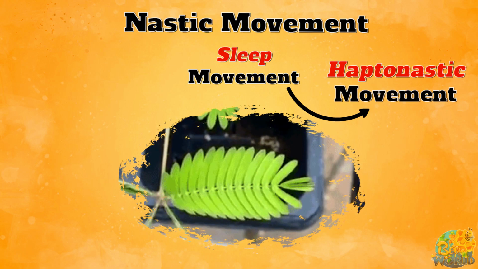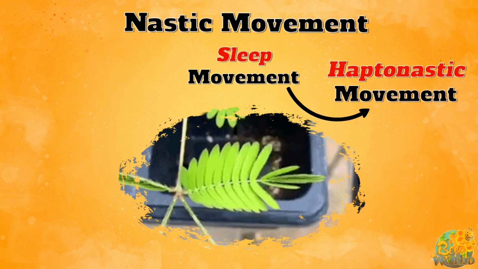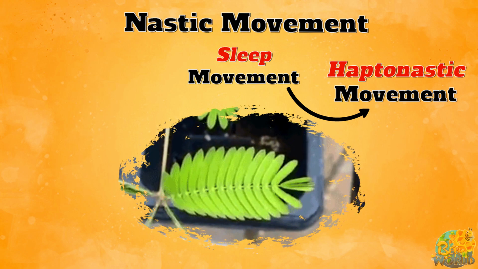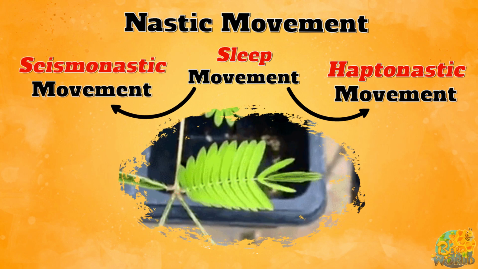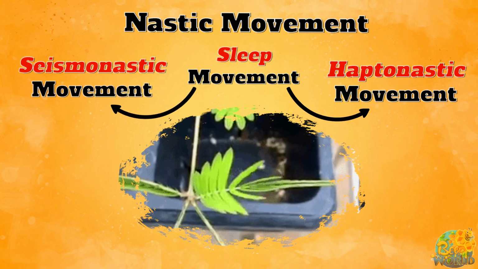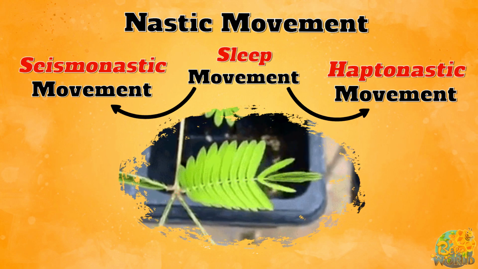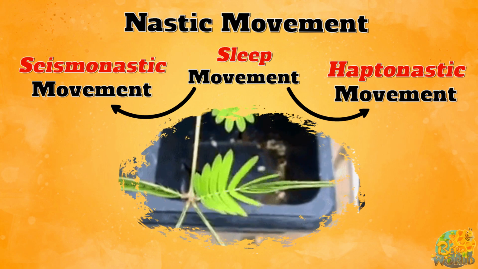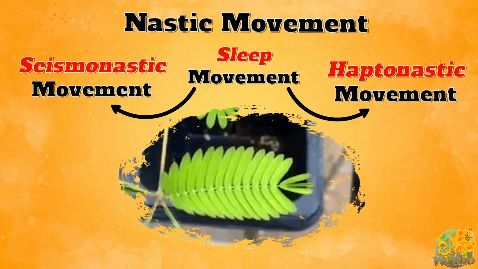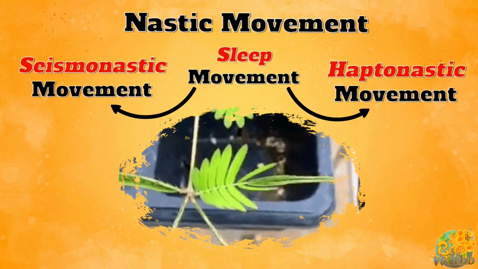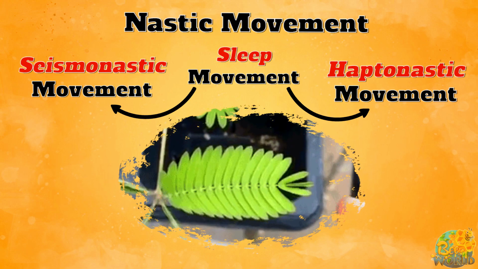When you create a vibration without touching, the leaves of the mimosa plant show the sleep movement. It is a seismonastic movement. The pulvinus located at the leaflet and petiole base helps with these movements of the plant. Pulvini are also present in plants showing sleeping movement at dusk with the decrease of sunlight.